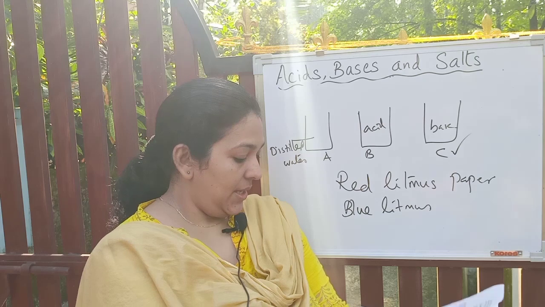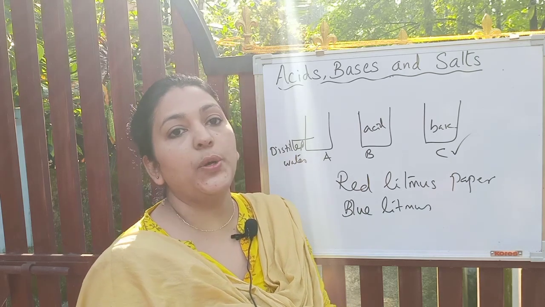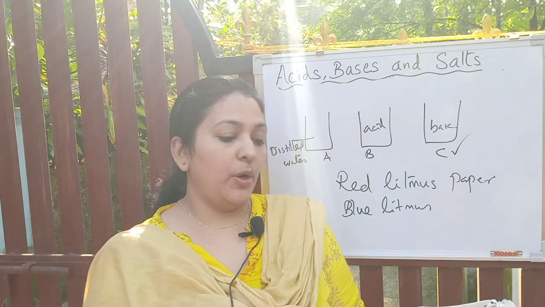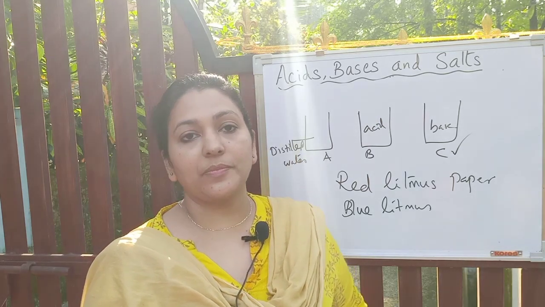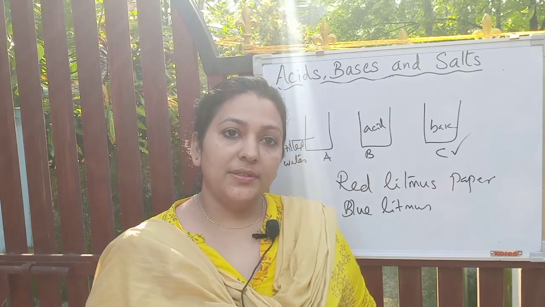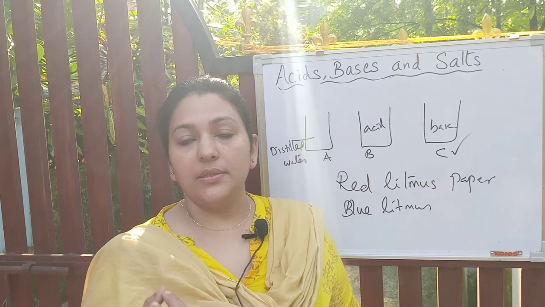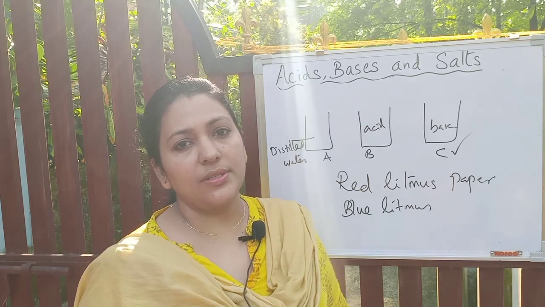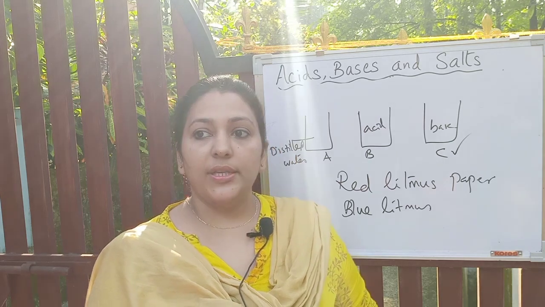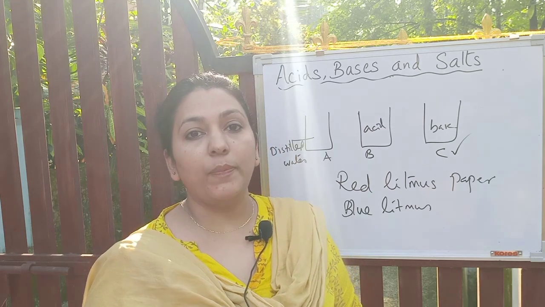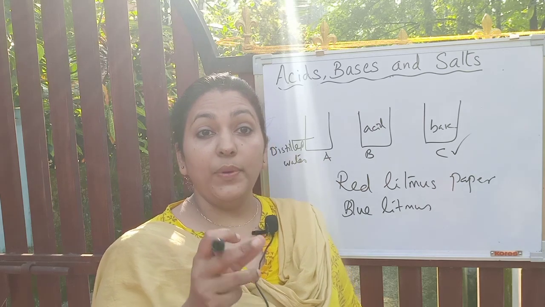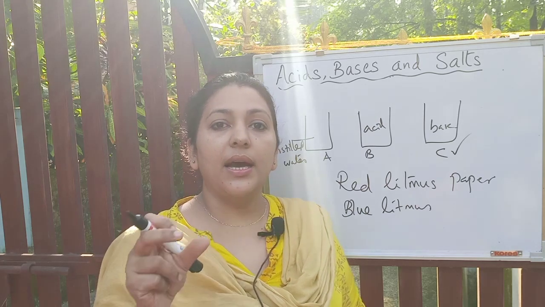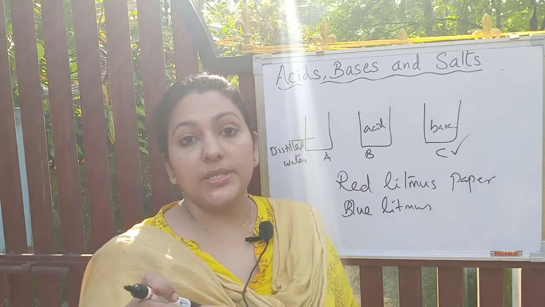Okay, we'll move to the next questions. Page number 22. Three questions are there. I'll read. Why should curd and sour substances not be kept in brass and copper vessels? What is the reason? Sour substances like curd, citric acid, lemon juice or any other citrus fruit juice contain acids. If you keep that in brass or copper containers, what will happen? Copper and brass are metals, isn't it? So metals can react with sour substances, acids.